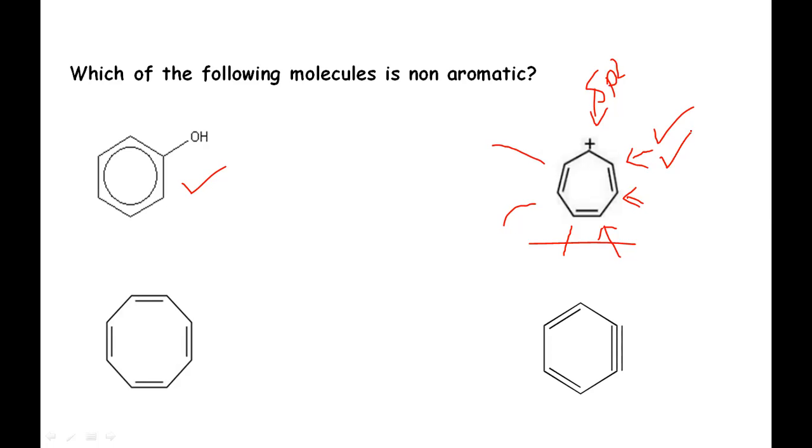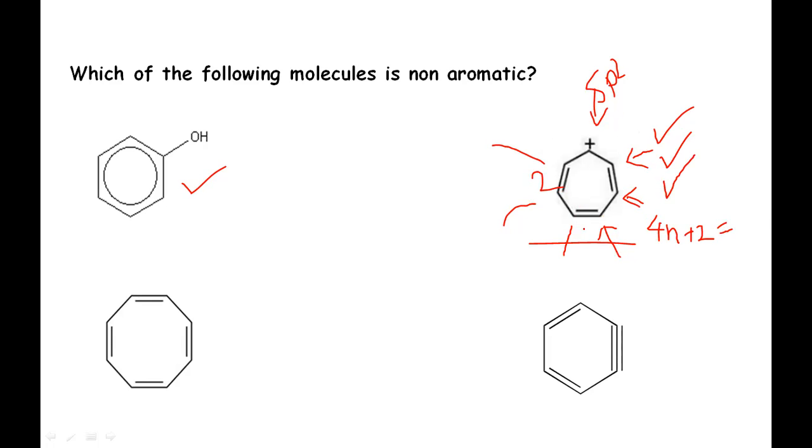The third criterion says that the compound should be planar, so that maximum overlapping of p orbitals and delocalization is possible. All the carbon atoms are sp2 hybridized, that's why the compound is planar. Now the fourth rule: it should satisfy Huckel's rule, 4n plus 2 equals the number of pi electrons, where the value is 6.